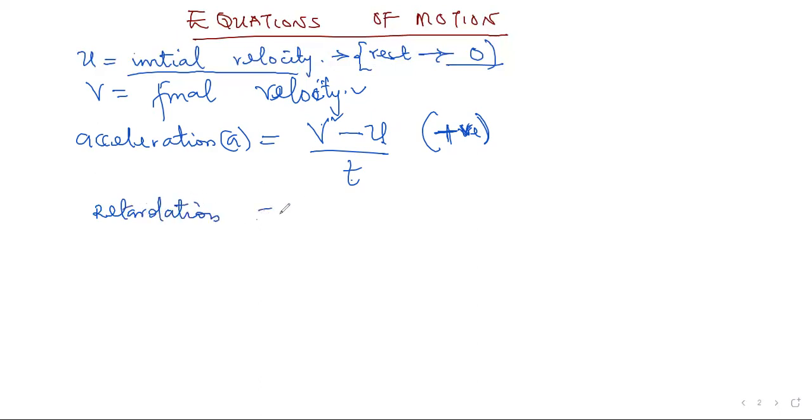When we're talking about retardation, it's still the same formula, V minus U over T. But here, our U is greater than our V. Therefore, your answer must be negative, no matter what. Whenever you are dealing with retardation, your answer must be negative. That is very, very compulsory.